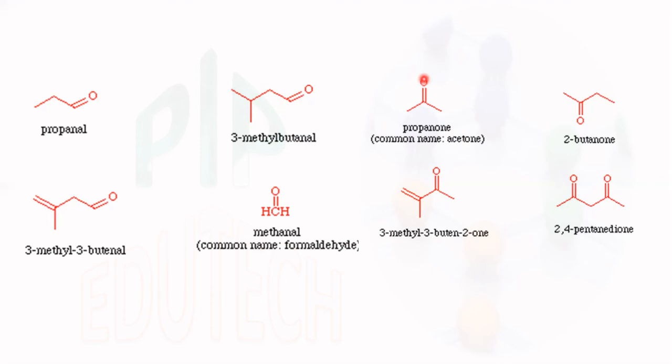This is a keto group, C double bond O, propanone. 3 carbon atoms, propanone. The common name for this is acetone, CH3 C double bond O CH3. Here with one extension of CH3, butanone. The keto group is at the second position, so 2-butanone.